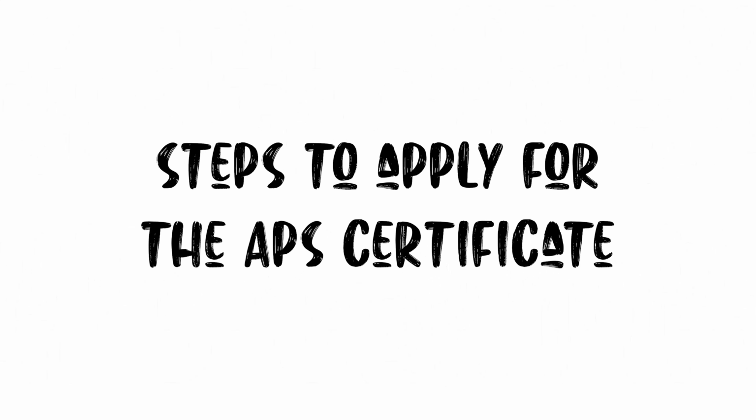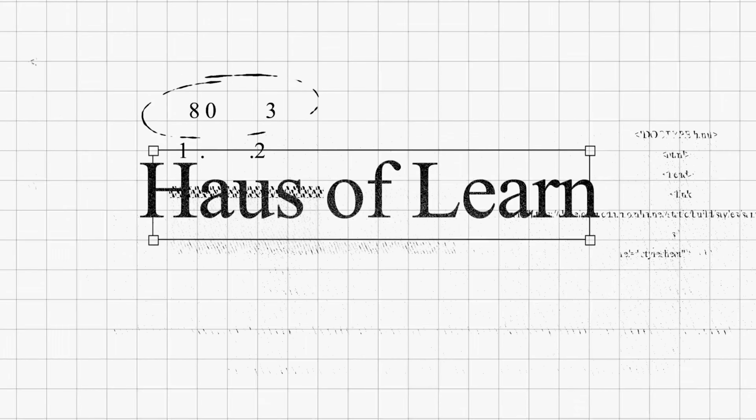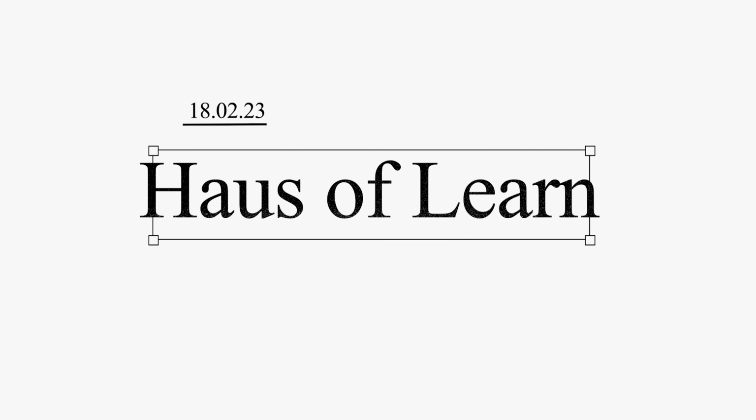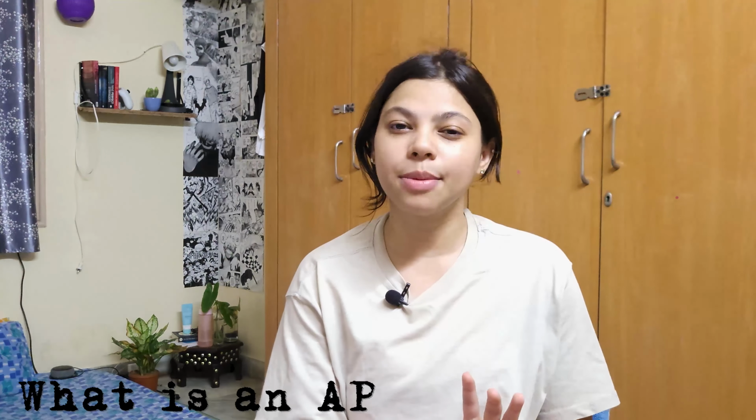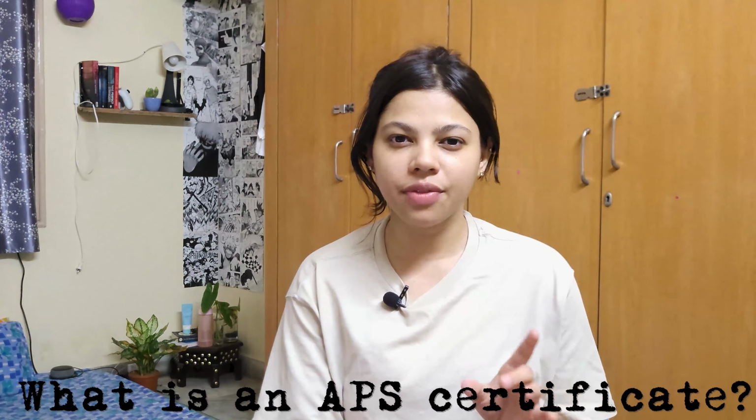In today's video, I'll discuss the steps you need to follow to apply for an APS certificate. So first and foremost, what is an APS certificate? An APS certificate is a certificate that attests to the validity and authenticity of your documents, and as a result, you will be able to apply to German universities.